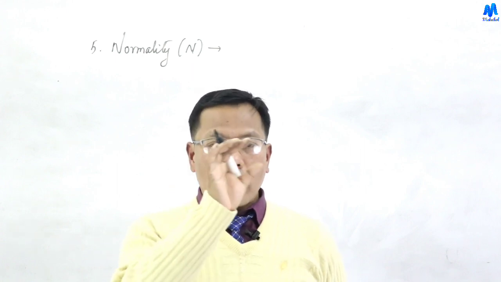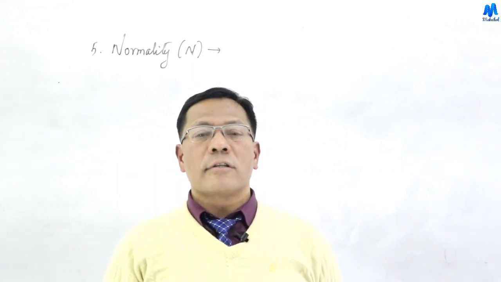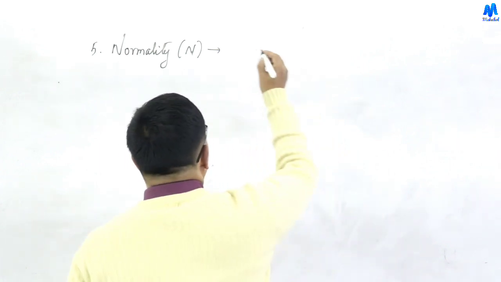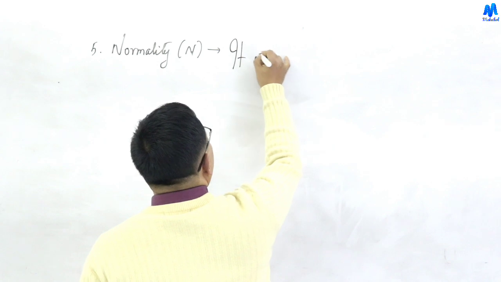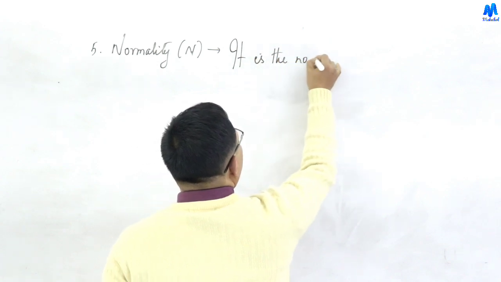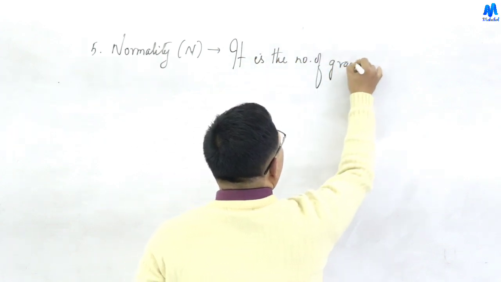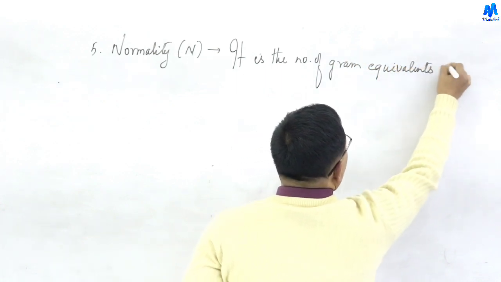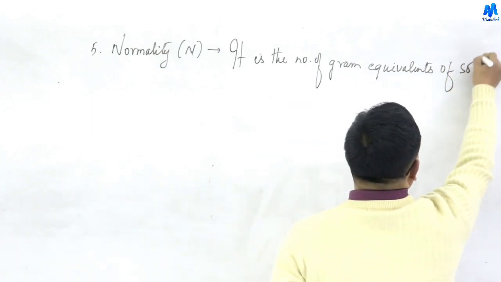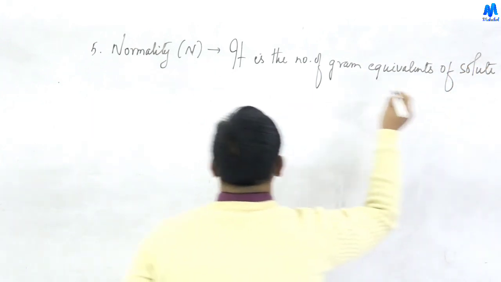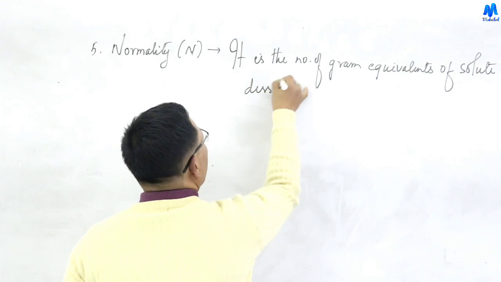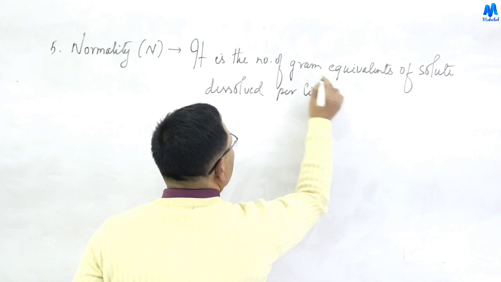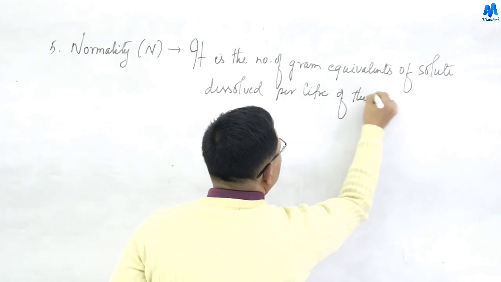That is, it is the number of gram equivalents of solute dissolved per liter of the solution.